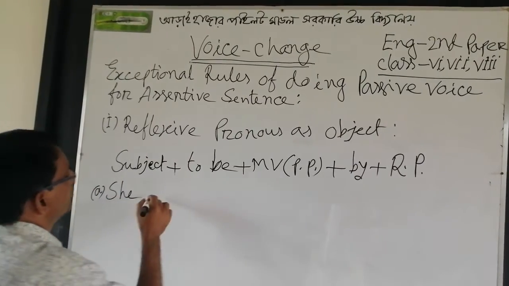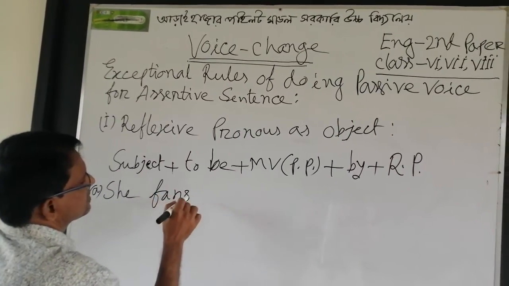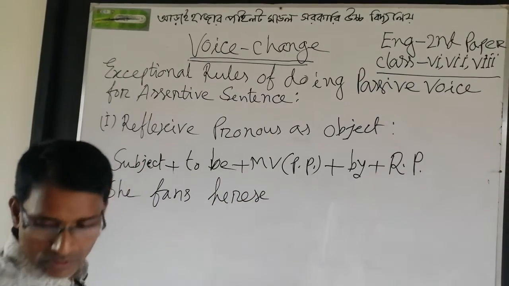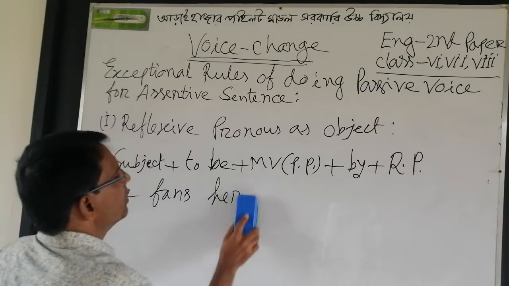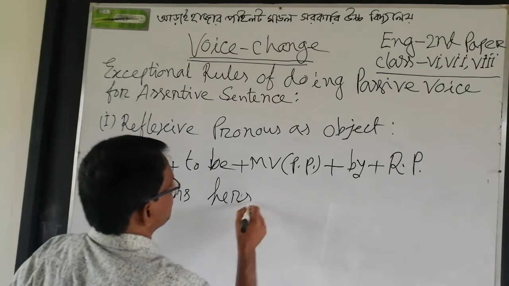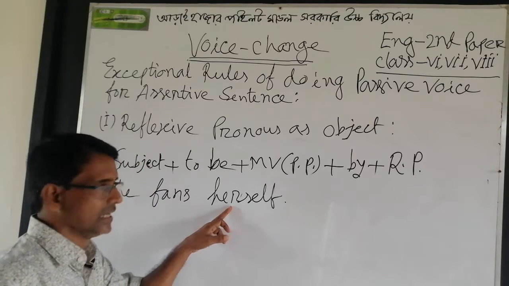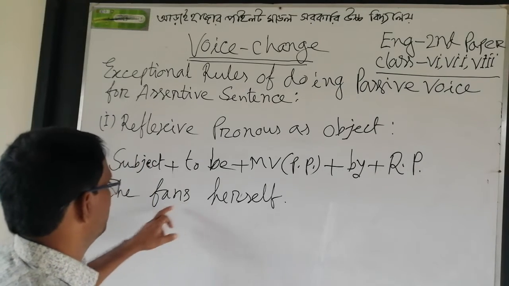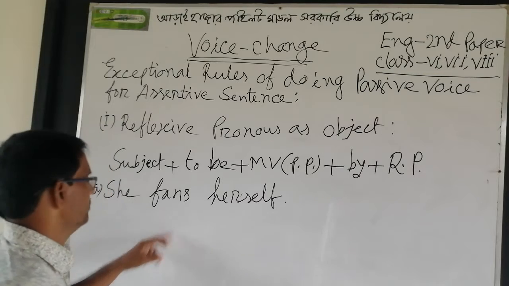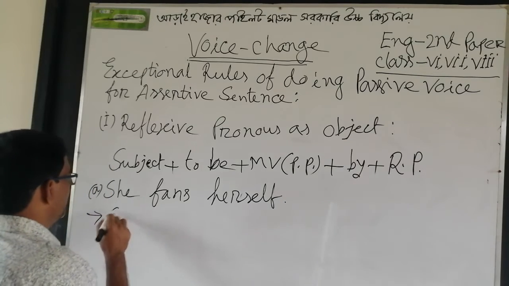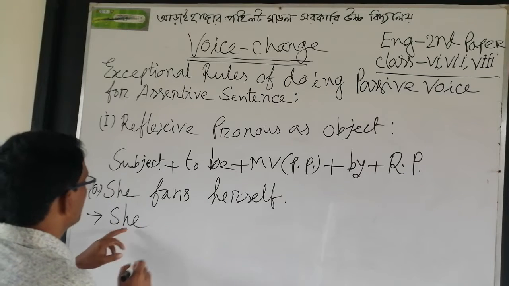She fans herself. Here herself is the reflexive pronoun and fans is the verb. Now I am writing the given subject she according to the structure.